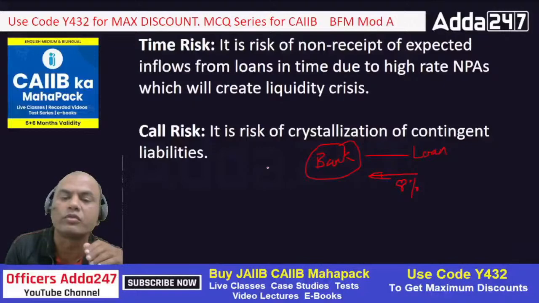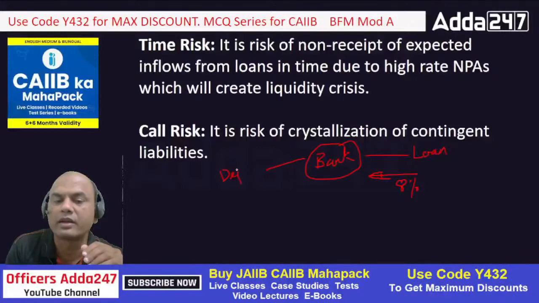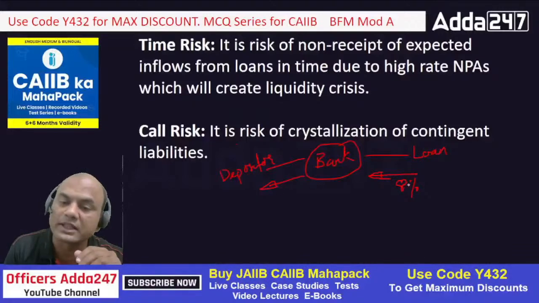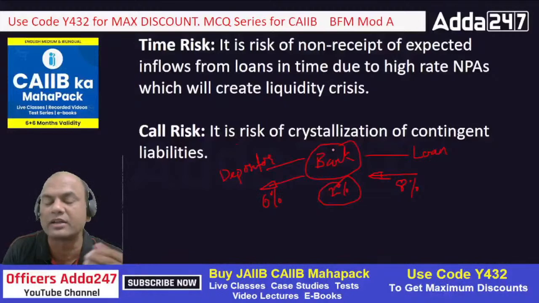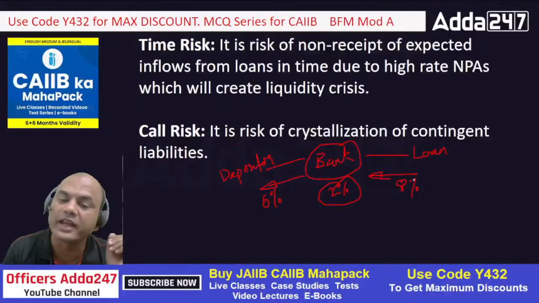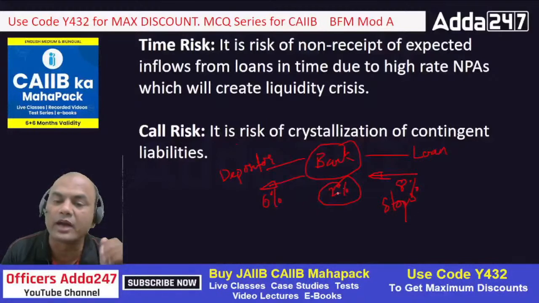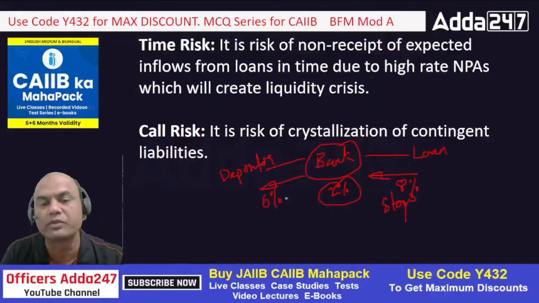Okay, so what will I do with this EMI? I am having depositors over here, right? These depositors, I'll have to give the interest to them, right? So that should be lesser than this 8%. So that should be around 6%. So this 2% gap, I'll carry out all my salaries and running expenses, right? But if this 8% stops over here, then what happens? Then I won't have money for this 2%, I won't have money for the 6%. So that is known as a time risk.